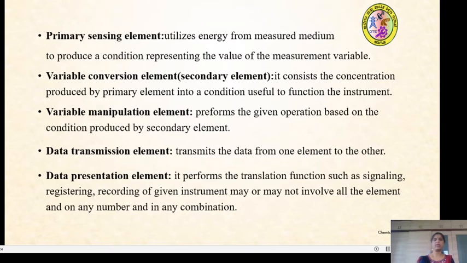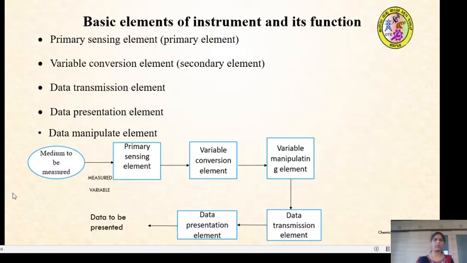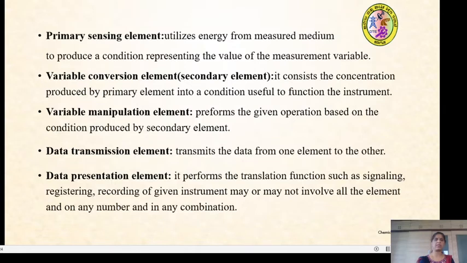So what is exactly the primary sensing element? It utilizes the energy from the measured medium to produce a condition representing the value of a measurement variable. So it produces the condition which is required to be measured. That is the primary sensing element.